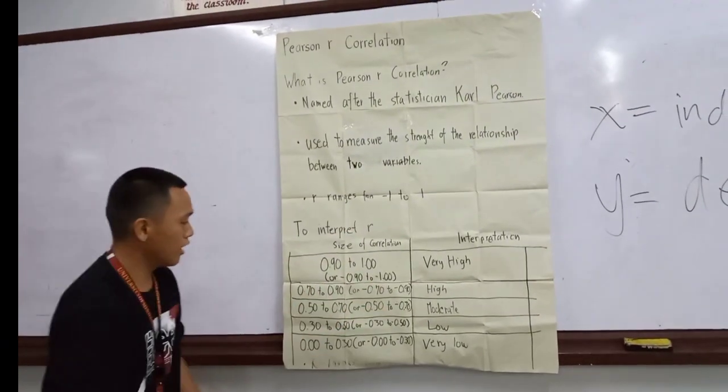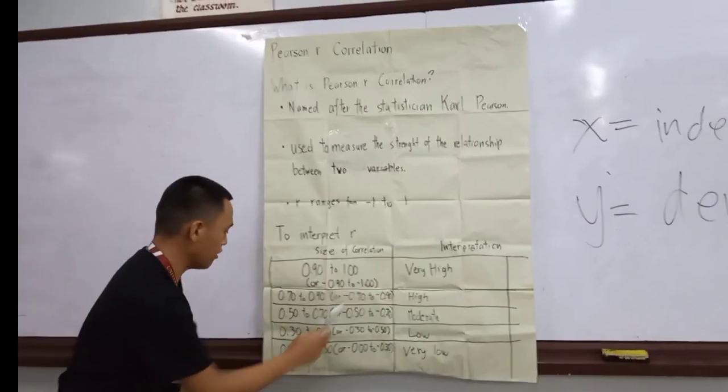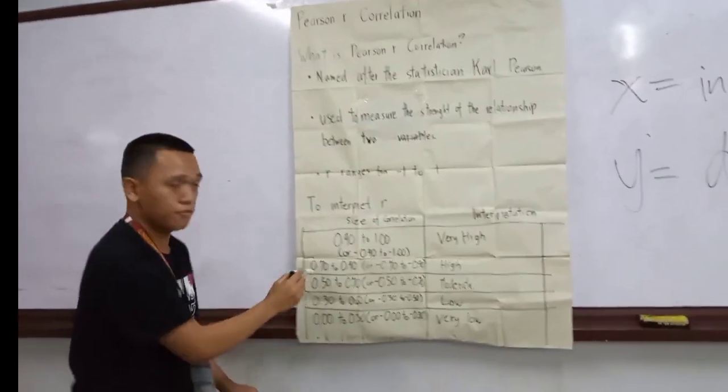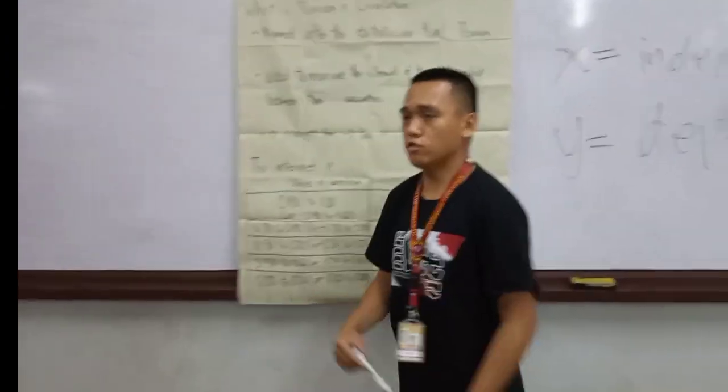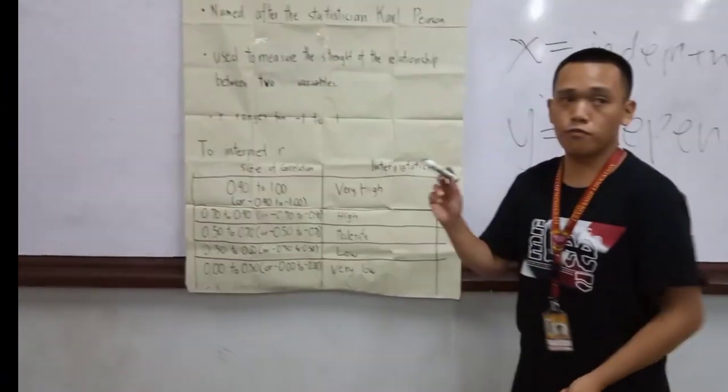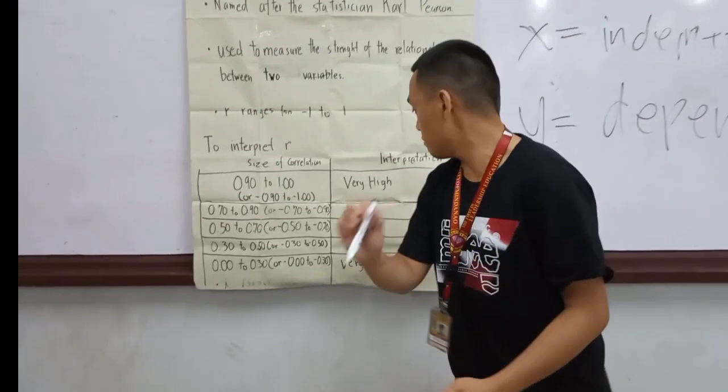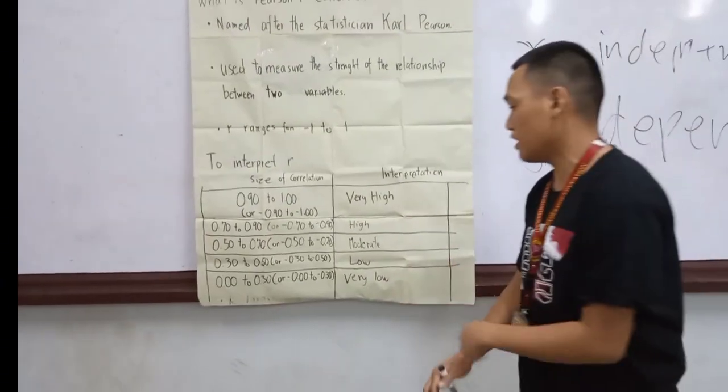Same goes for moderate, low, and very low. Moderate, 0.50 to 0.70, is a moderate correlation or moderate degree of relationship between two variables, either positive or negative.